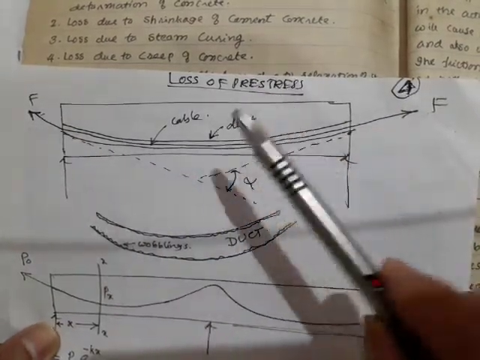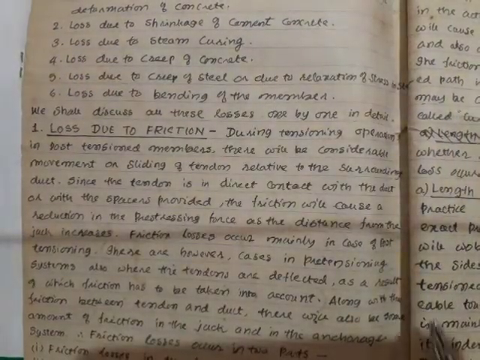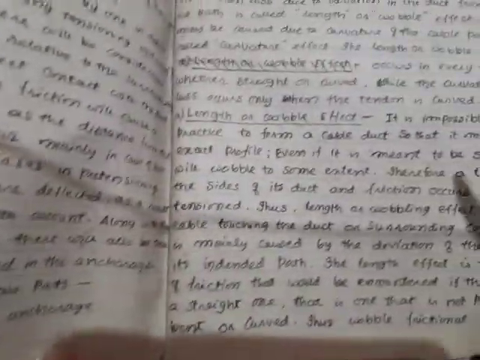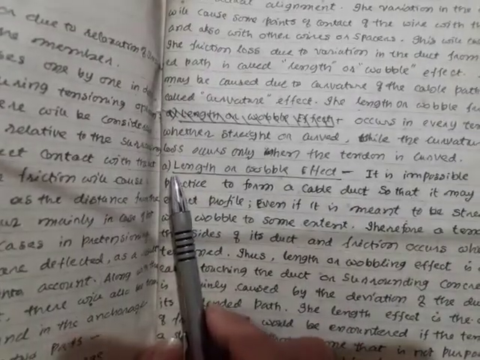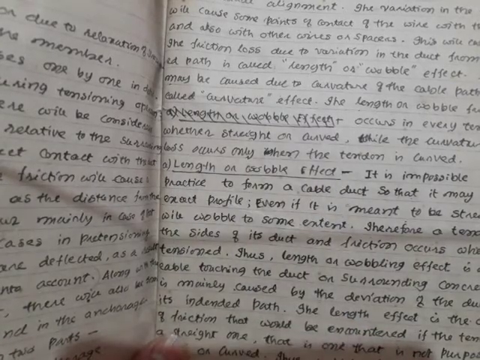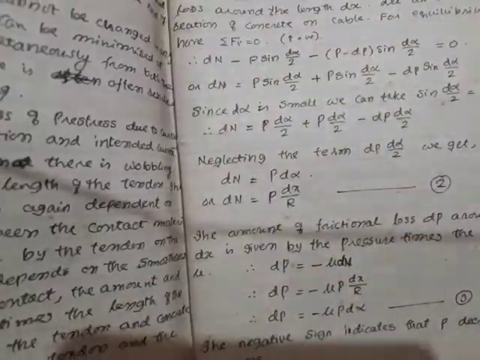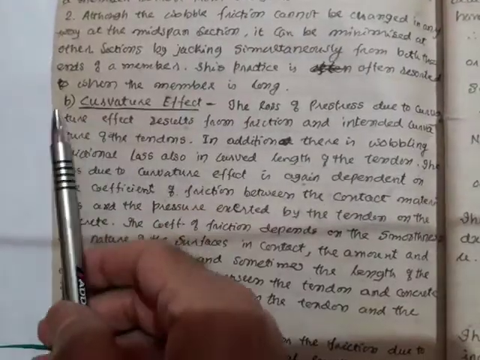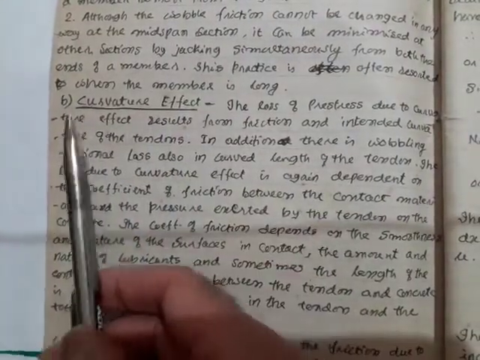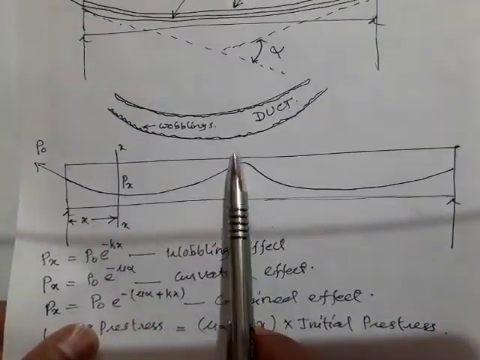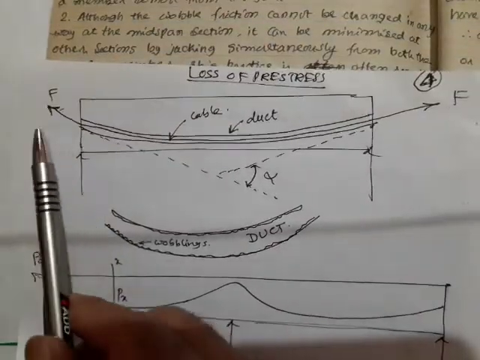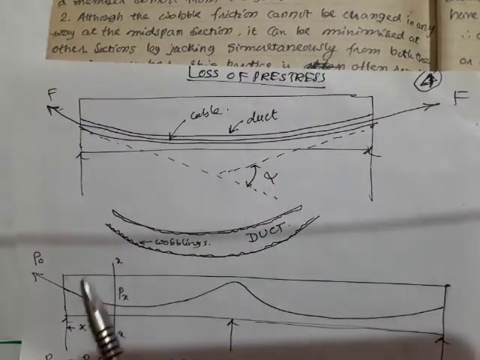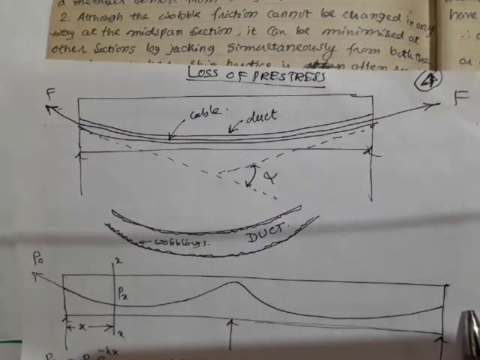So frictional loss may be of two types. One is the length or wobble effect, and the second one is due to the curvature effect. These are the two things. Curvature effect will come only when the cable is curved like this, and wobbling effect will come in straight cables as well as in curved cables.